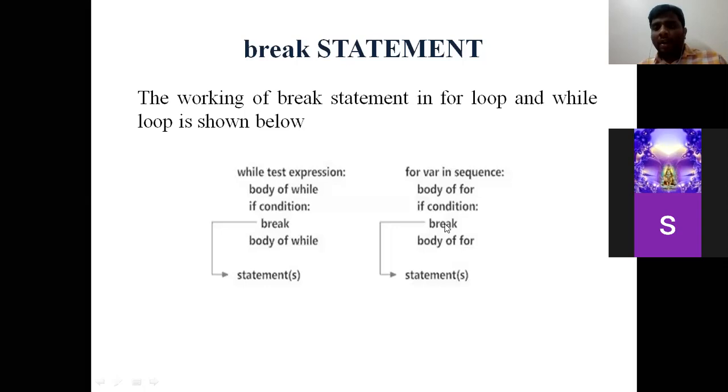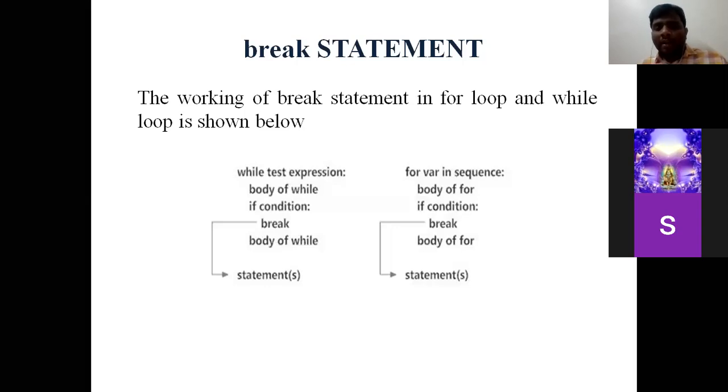See, I told you about the break statement. If the program needs to come out of the loop, our conditions will be such that the first condition is the condition in the loop, whether the test expression is false. Whenever the test expression becomes false, we can come out of the loop. And the second one is, if anywhere in the body of the loop a break statement executes, then we can come out of the loop. These are the two conditions.